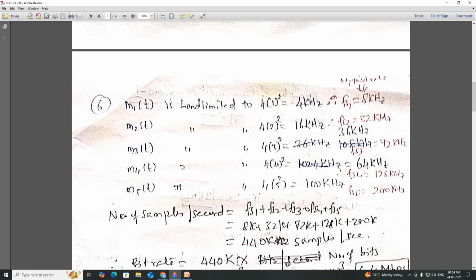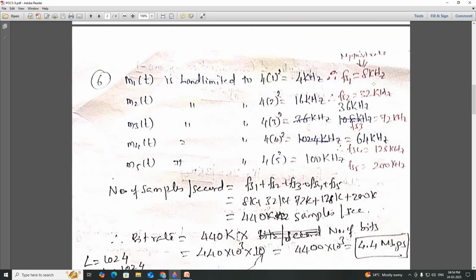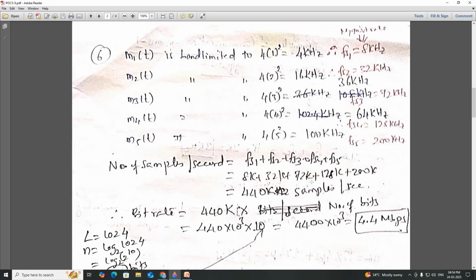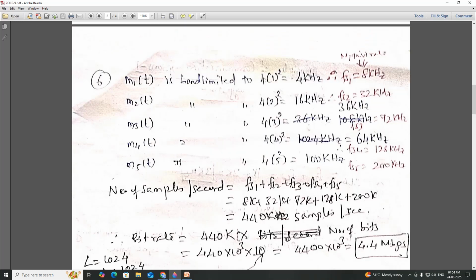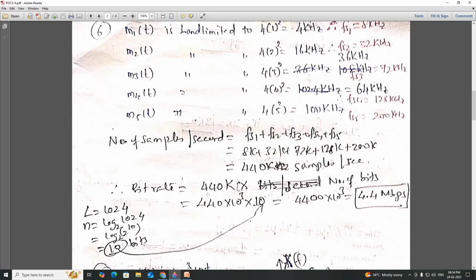Therefore 2 times 100 is 200 kHz. Add all these frequencies, you will get 440 kilo samples per second. So multiplied by the number of bits, 440 times 10 to the power 3 is the number of samples per second, times the number of bits, that is equal to 4.4 Mbps.